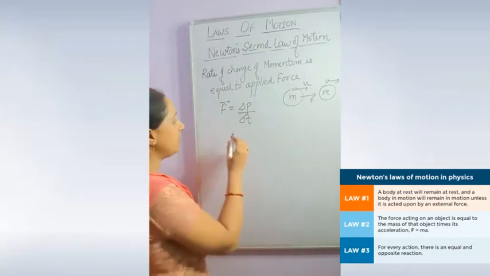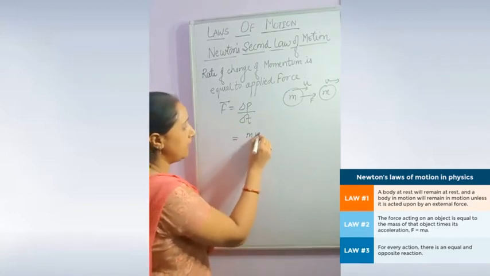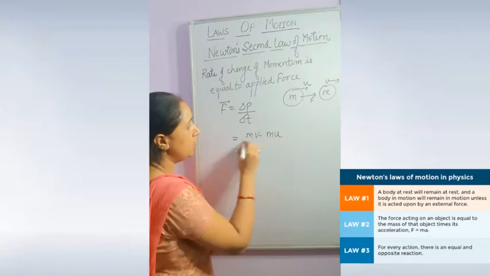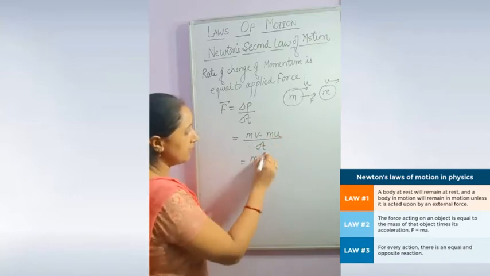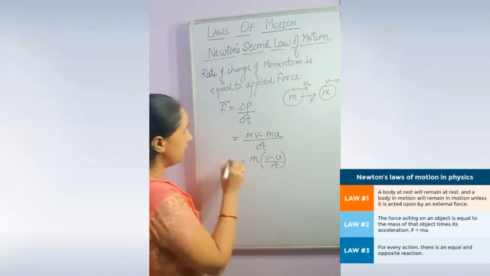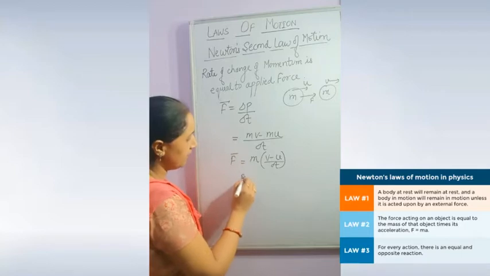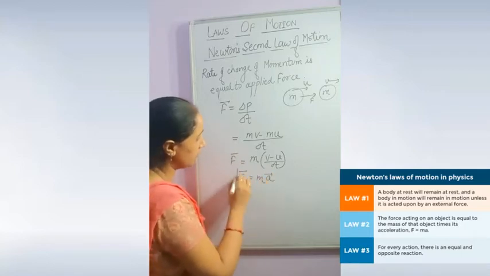So what will be the change of momentum in this example? mv minus mu upon delta t. If I take m common, v minus u upon delta t. So this F is equal to m times what? This is the acceleration of this particular object.